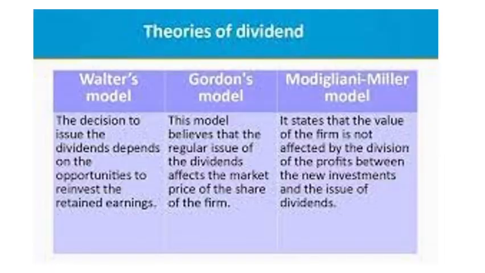Now let's take a glimpse of what all the theories say. As I told earlier, in Walter's model, dividend depends on the opportunities either to reinvest it or distribute it. In case of Gordon model, this model believes that a regular issue of dividend affects the market price of the share, and Modigliani-Miller say value of firm is independent, not affected by dividend policy. The investors will check the investments and then they will decide how the dividend is issued.